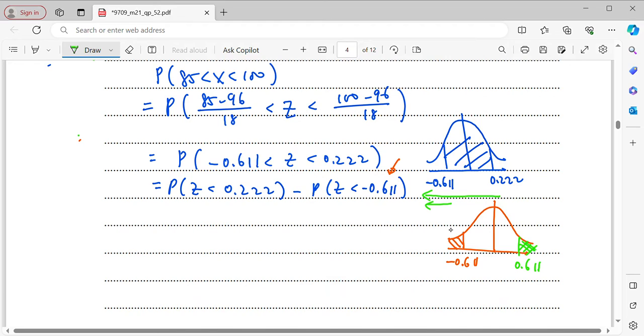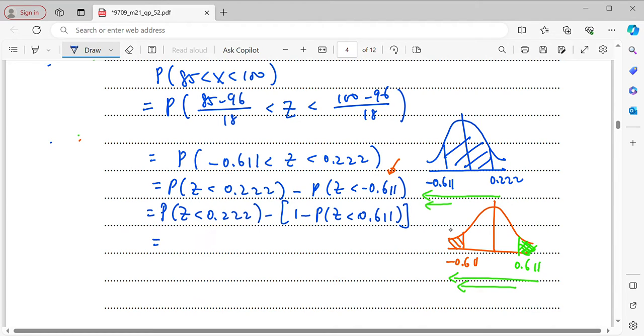So in order to get the orange color region, it is the same as finding the green region. The green region here is the same as total probability 1 minus P(Z less than 0.611). That means now I will be getting P(Z less than 0.222) minus (1 minus P(Z less than 0.611)).